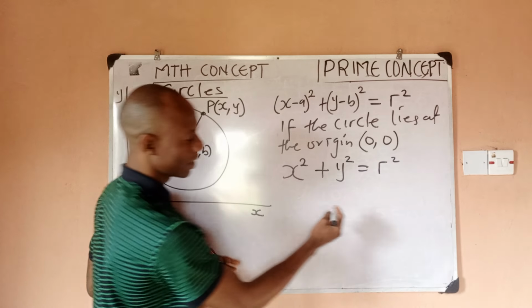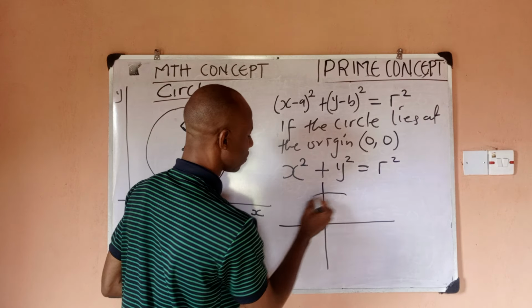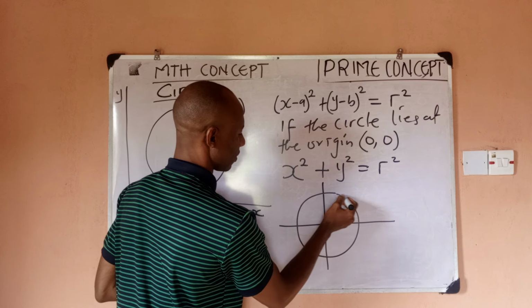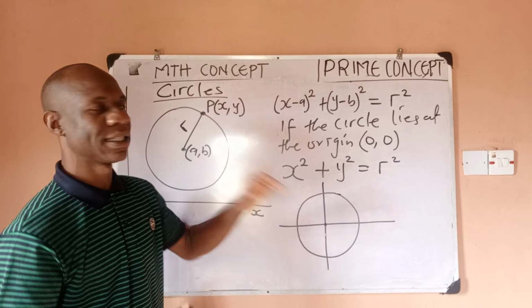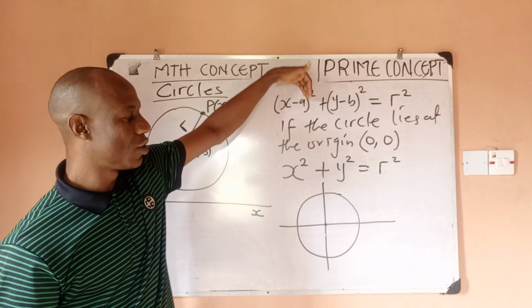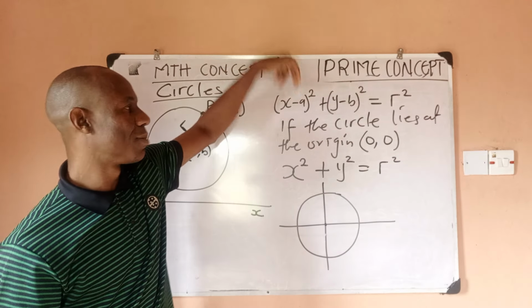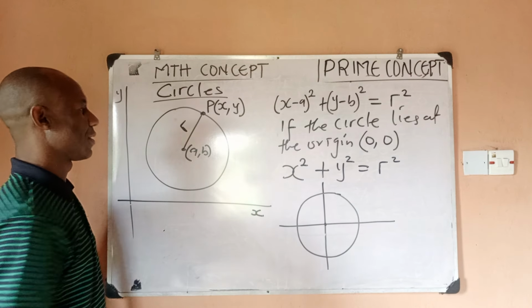So for this case, we would have something like this. This would be our circle, such that the center of that circle lies at the origin. So this is a more general form, so that when you have your center at the origin, you can simply replace A and B with 0 and you get this equation, right?